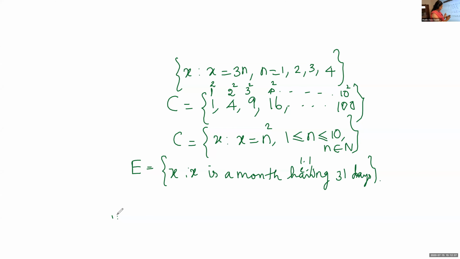Is it clear, children? Here we are specifying the property. We are not listing the elements. We are writing this as set of all x such that x is a month having 31 days. Here the property is mentioned, so it is in set builder form. Suppose I am writing in roster form, can you give the answer? Aparna, can you give the answer here? X is a month having 31 days.